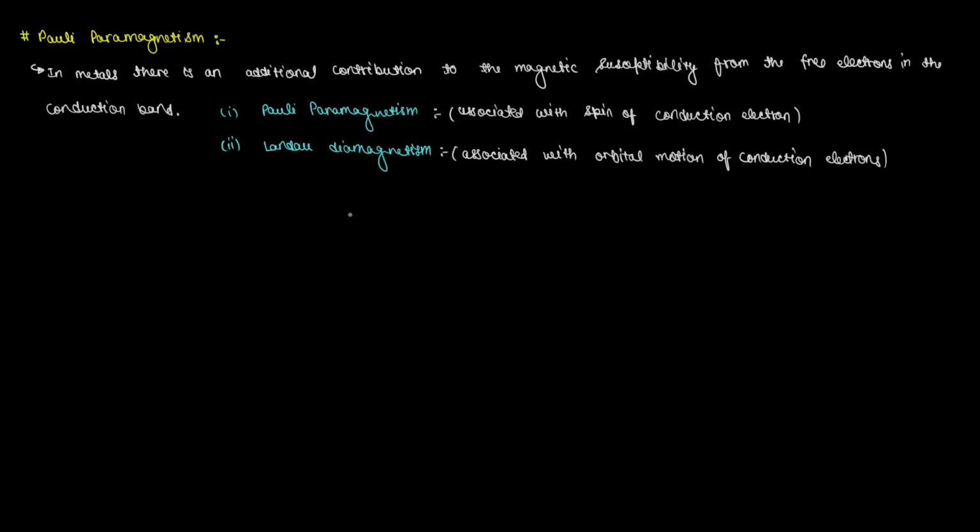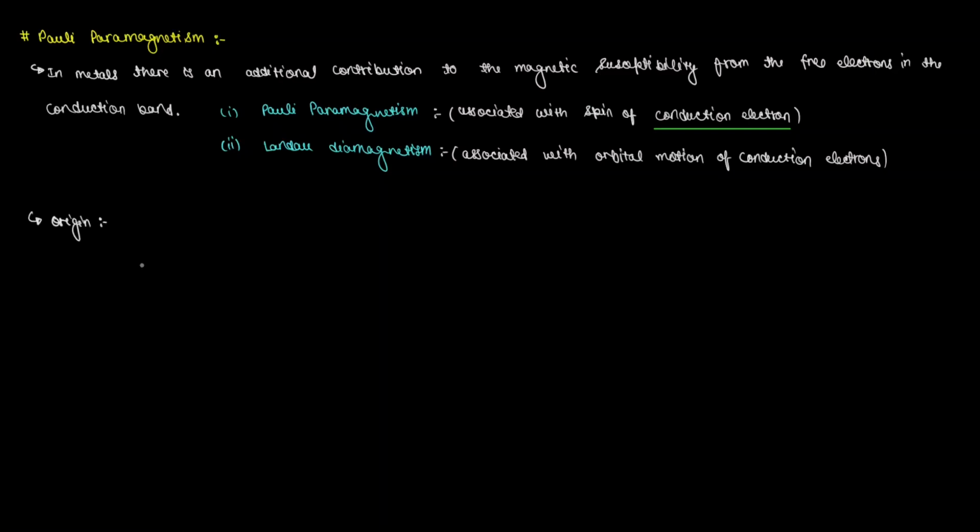Here you must remember these electrons are not localized but delocalized, and these delocalized electrons do not react independently to the external magnetic field. It is because of Pauli's exclusion principle. So, keeping this in mind, we will derive the expression for the magnetic susceptibility for Pauli's paramagnetism.